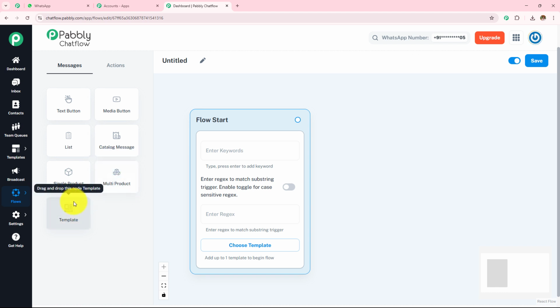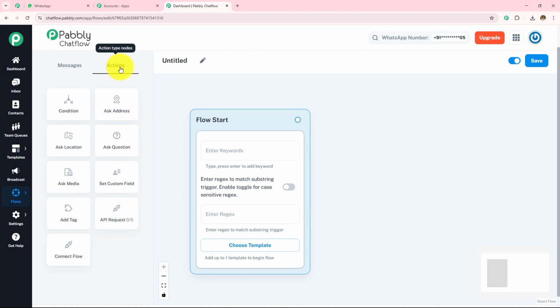Then you have this template option. This is a pre-designed message format that includes text, images, buttons and links. Moving on to the next option, actions. The first one we have is conditions. This allows you to set logical conditions for branching the conversation flow, like yes or no.